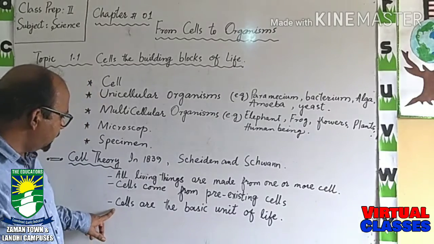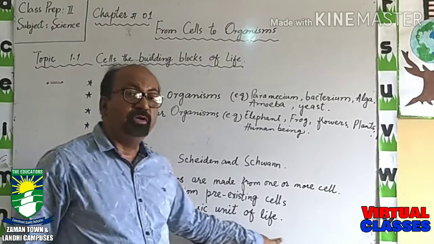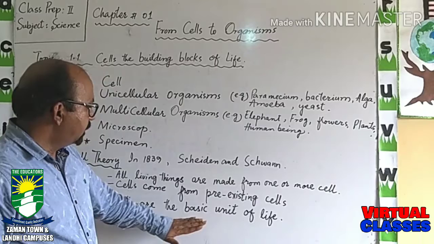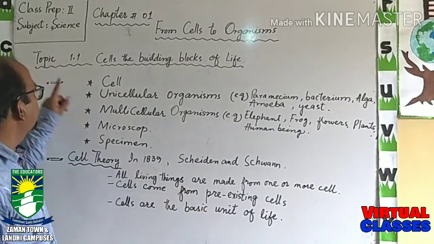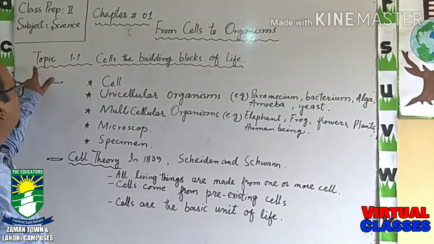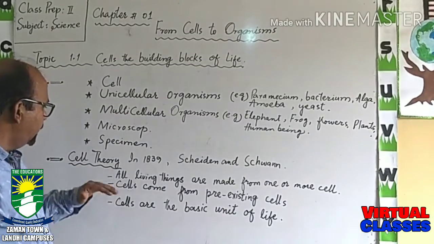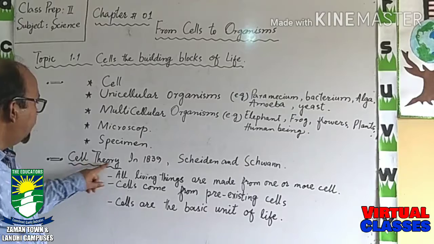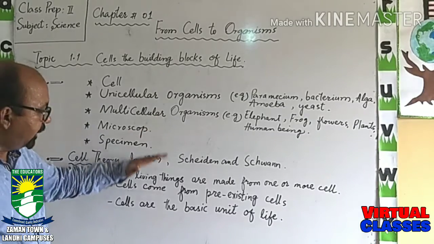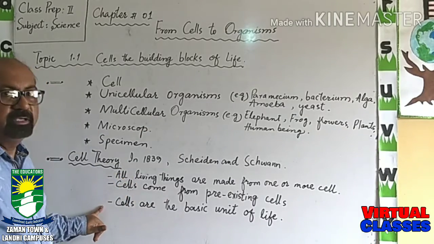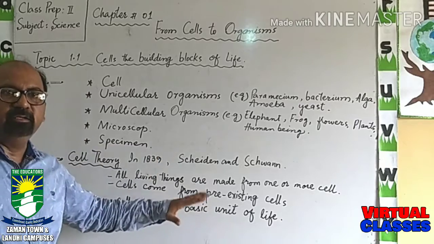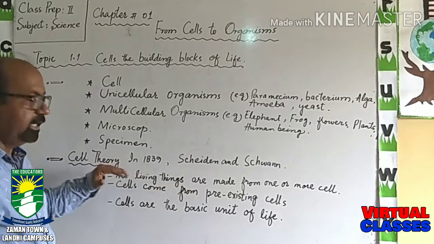And the third point is cells are the basic unit of life. Here topic 1.1 is going to end with the cell theory. And these 3 points explain the term cell theory.